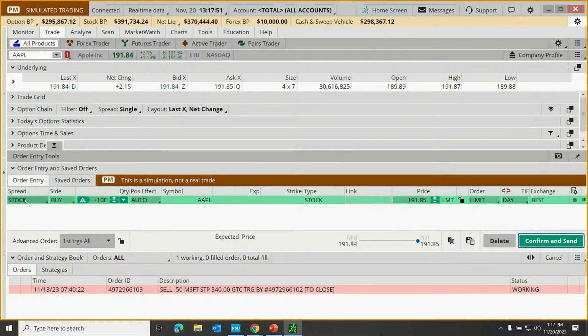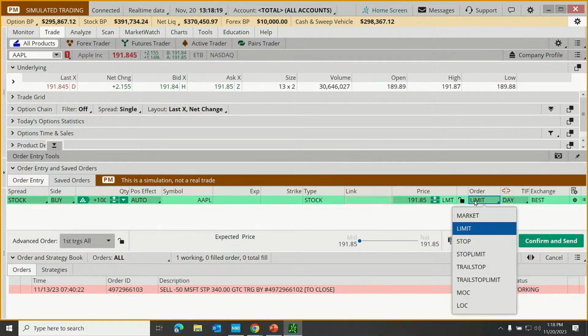But just by clicking on that ask price, this is actually a completely functional trade, if it suits the trader or the investor. Stock order to buy 100 shares. We can change the share quantity if we want to. Shares of Apple at a price of whatever we set here, 191.84. We can set a limit price. Limit just means, hey, this is as much as I'm willing to pay. That's my limit. I don't want to pay more than that.